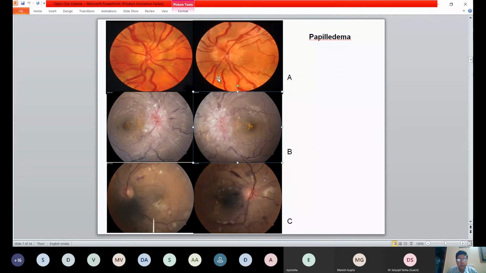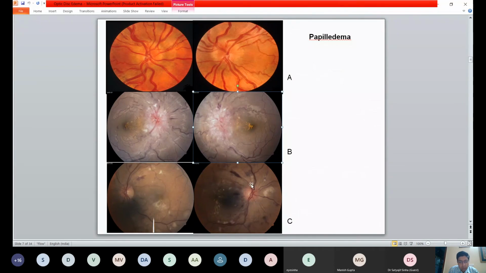This is pseudopapilledema. Here, the disc margins are not clear, and that's why it's frequently misdiagnosed as papilledema. But the vessels are fairly okay. You can see the vessels branching at the middle of the disc. It's a small disc with no cup, and as soon as the vessels emerge, they branch out and go straight, directed outwards. But the vessel margins are pretty much okay. There is no bump, or if you see on 3D on a stereoscopic examination, you won't see a diffuse elevation here, which you will see here.